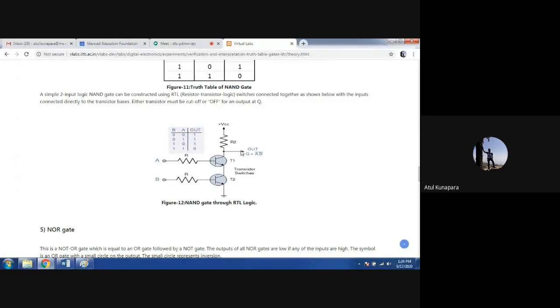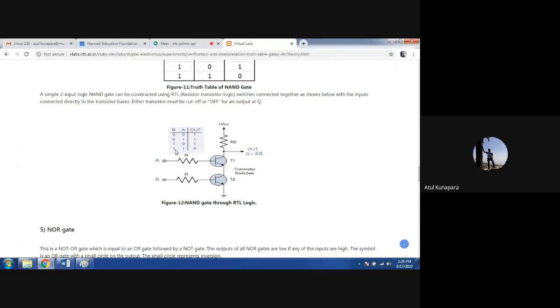So here, whenever your inputs A and B both are at 0, you can see that your transistors T1 and T2 both will be in open condition, and because of that there will not be any current coming from VCC to ground. That means there is no current through R2, and so your output is going to be equal to VCC. That is logic 1.